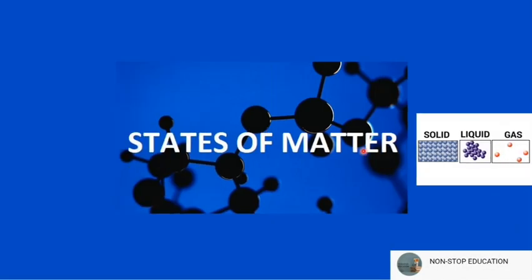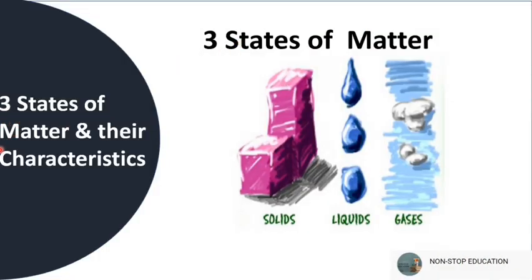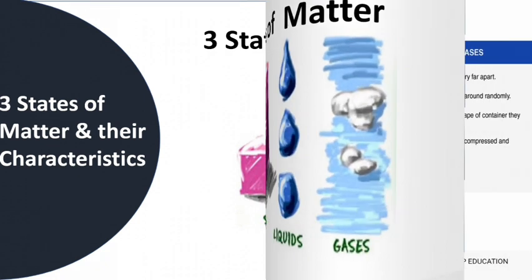Now let's see the states of matter. So there are three states of matter. They are solid, liquid, and gas. Now let's see their characteristics.